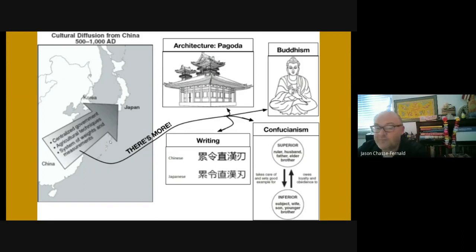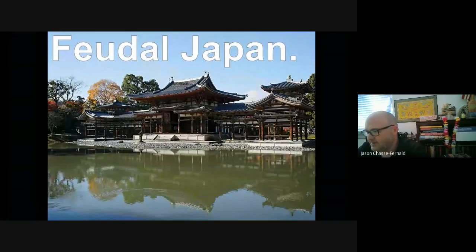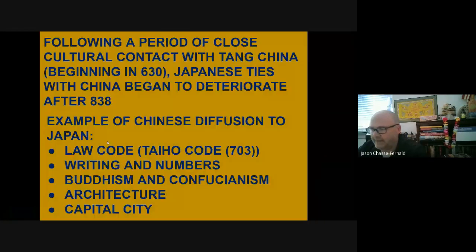it'll have its moment before 1200. So by 1200, you're seeing feudal Japan kind of wane. But there are a bunch of different examples: law codes, writing, number systems, Buddhism, Confucianism, architecture like pagodas, capital city. I'd like to show a visual of this. If you want to look at this for a minute, you're welcome to pause. I'm going to move on.